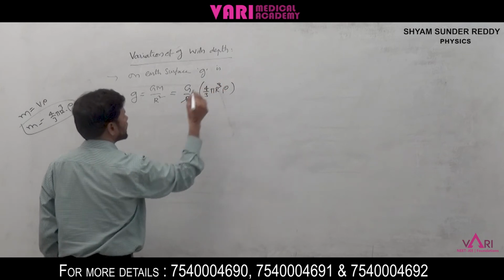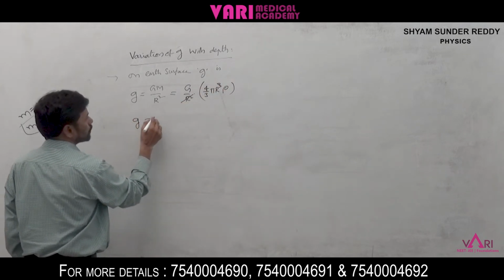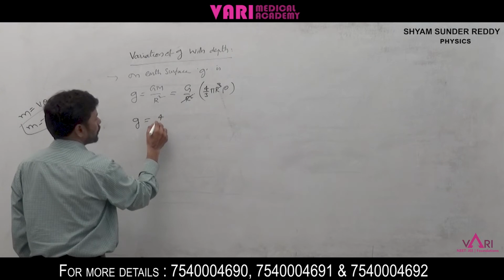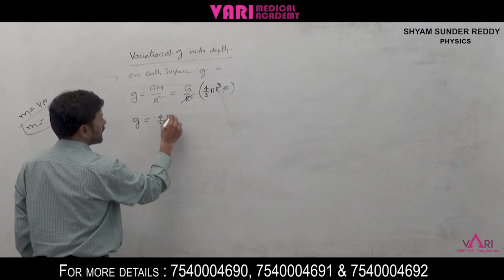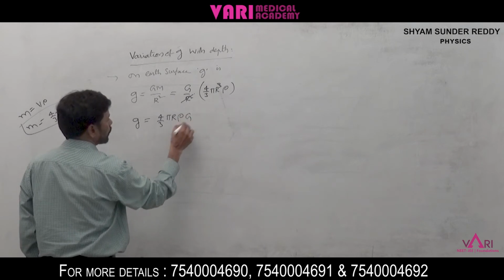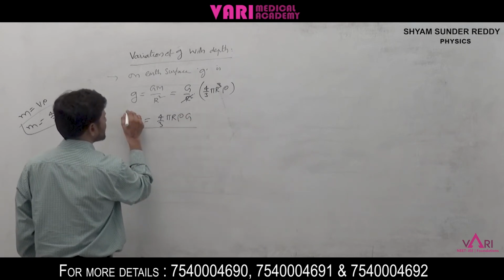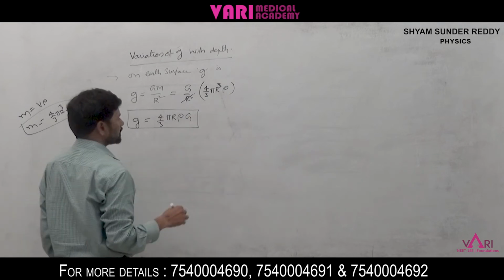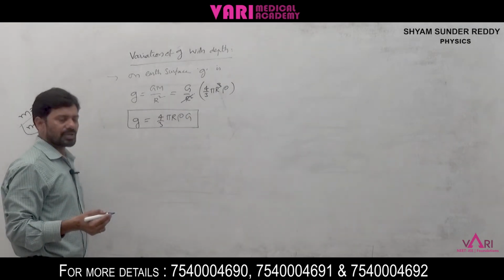Cancelling, we get g is equal to 4 by 3 pi r rho G. This is the g value on the surface of the earth.